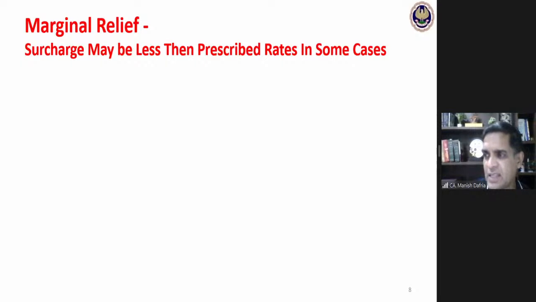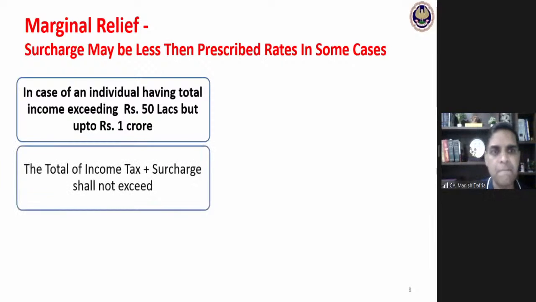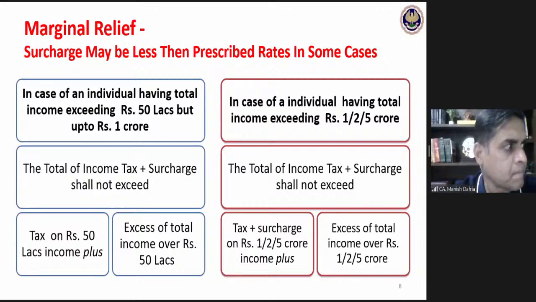But in some cases, because of this marginal relief, the surcharge amount may be even less than those prescribed rates. What is this concept? In the case of an individual having total income exceeding rupees 50 lakhs, but up to rupees 1 crore, the total income tax and surcharge shall not exceed tax.